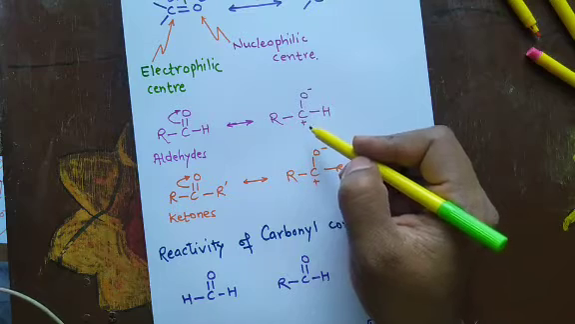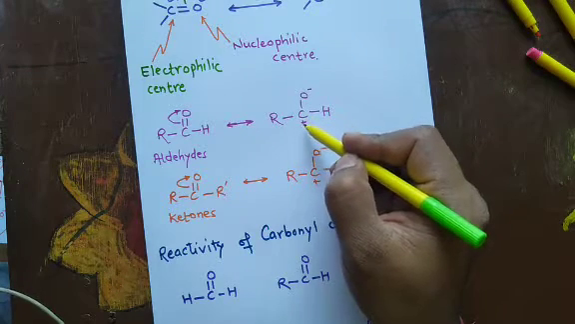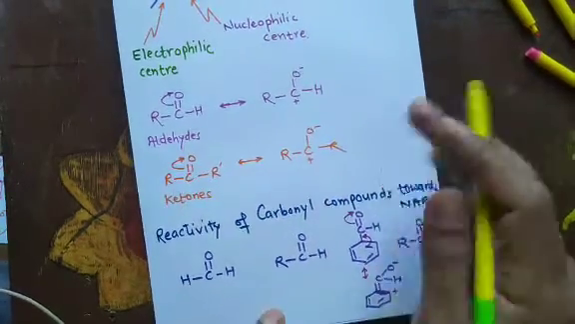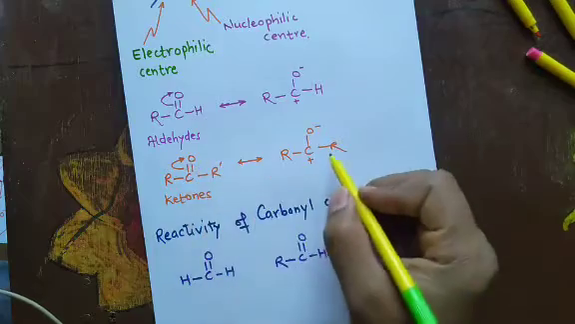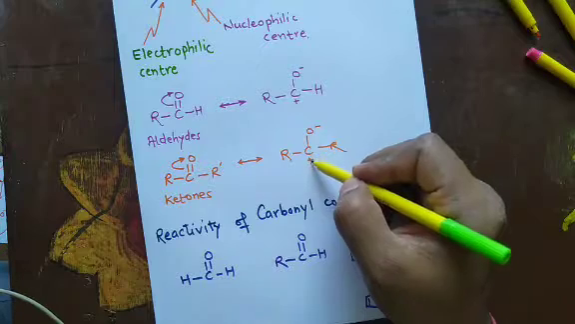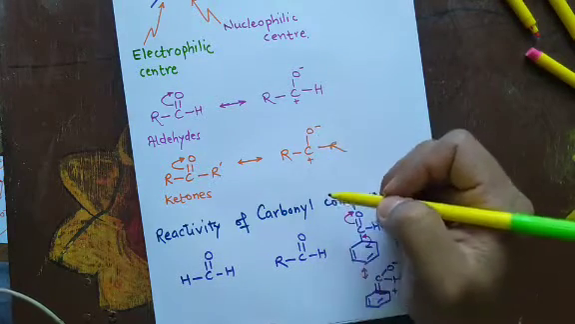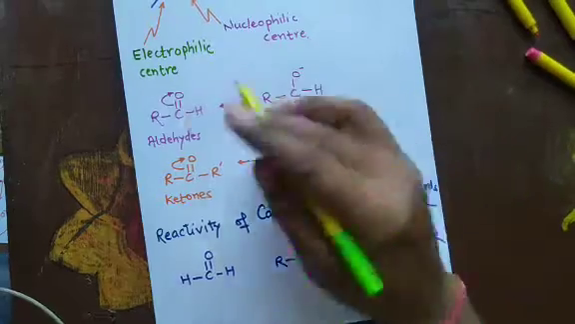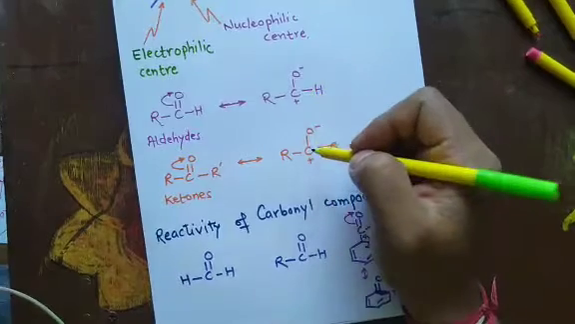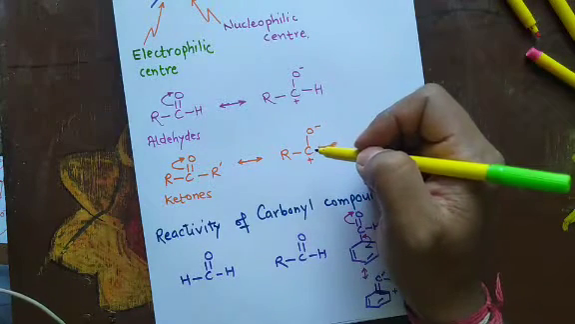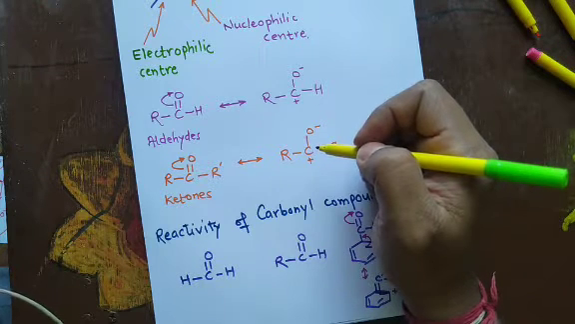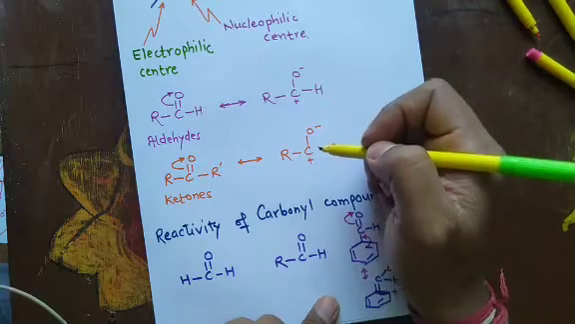From this structure, it is clear that the carbon has positive charge and the oxygen is having negative charge. Now, similarly in ketones, the resonating structure can be drawn like this. The pi bond goes to oxygen, forming positive charge on carbon and negative charge on oxygen. Now, see which out of aldehydes and ketones, the one in which the carbonyl carbon is more electron deficient or is more electrophilic will undergo nucleophilic reaction faster.